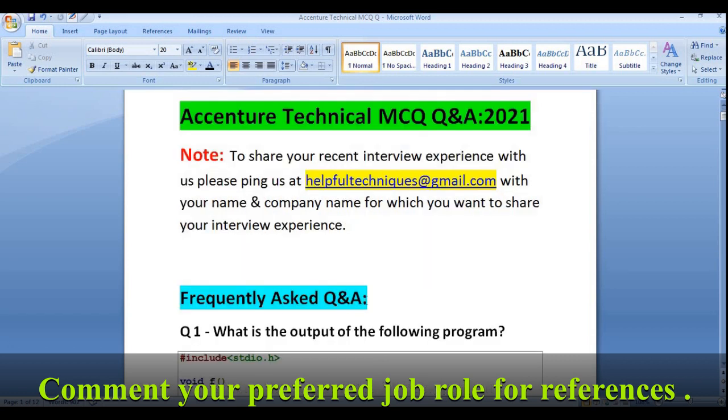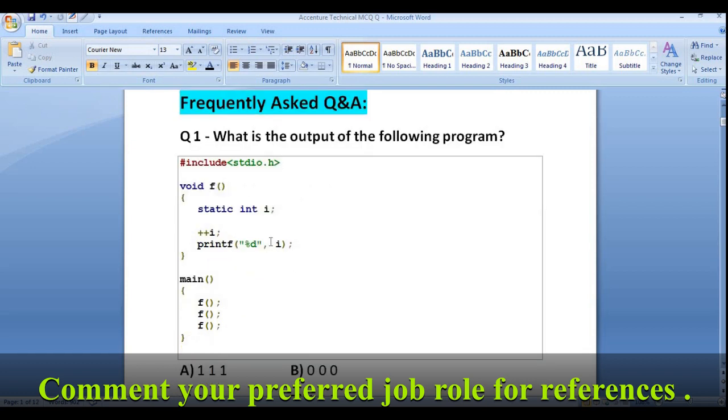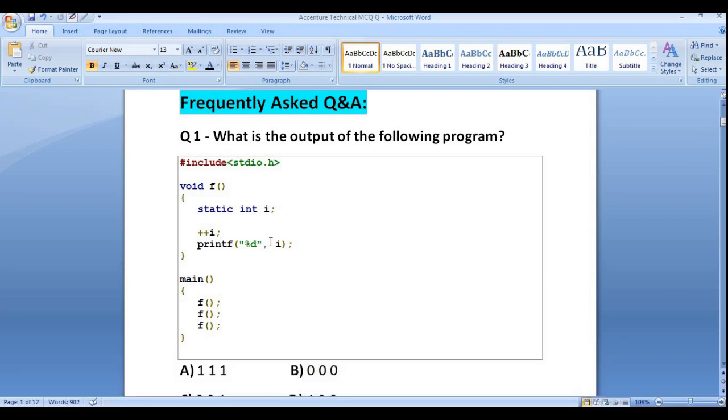So now let's discuss some of the frequently asked technical MCQ questions and the answers. This is the first question. We need to find the output of the following program or the code. I'm requesting all of you to first pause this video for 10 or 15 seconds and try to solve this programming question by yourself. If you are able to find the output, then it's very good. Otherwise, you can follow our solution. Anyway, we'll be explaining the output and how you can get it.